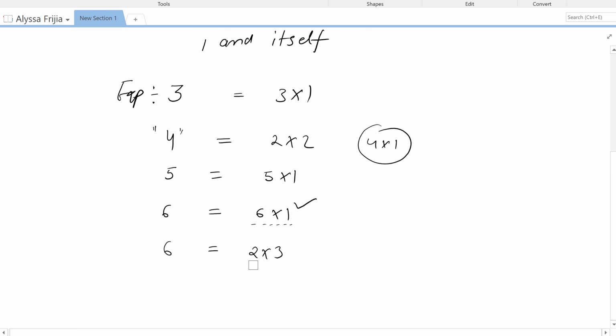So 2 and 3 are not the trivial factorization. The trivial one is 6 times 1. So we have a non-trivial factorization, therefore 6 is not a prime number. So let me cross it. Not a prime, that is prime, this is prime. So these are the examples.